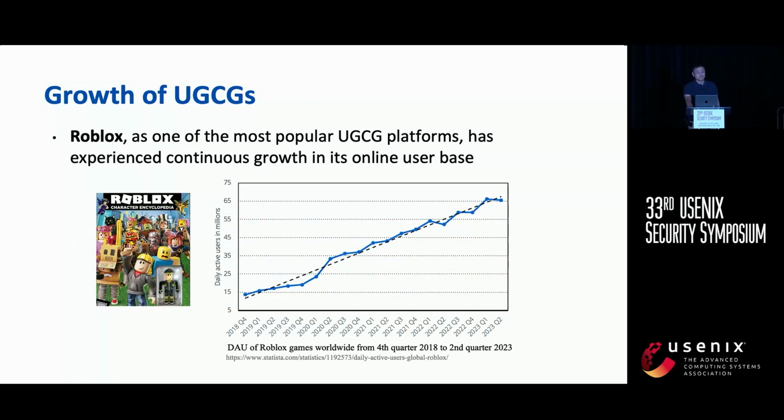In recent years, UGCGs are increasingly popular. Roblox, one of the most popular UGCG platforms, has experienced continuous growth in its online user base. In the middle of 2023, there were already over 65 million daily active users.